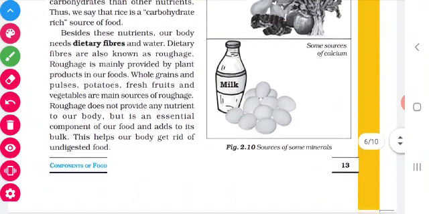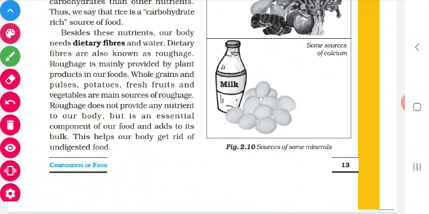We are going to see one more nutrient, that is dietary fiber. The other name for dietary fiber is roughage. What is the other name for dietary fiber? Roughage. We get this from plant products. Whole grains, pulses, potatoes, fresh fruits and vegetables are the main sources of roughage. This roughage does not give any nutrient to the body. What it does is help our body to get rid of the undigested food.